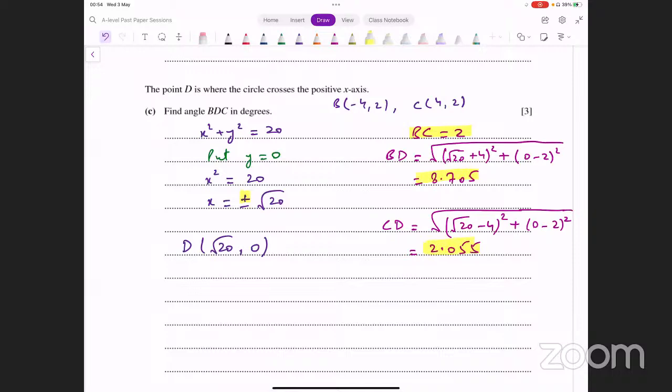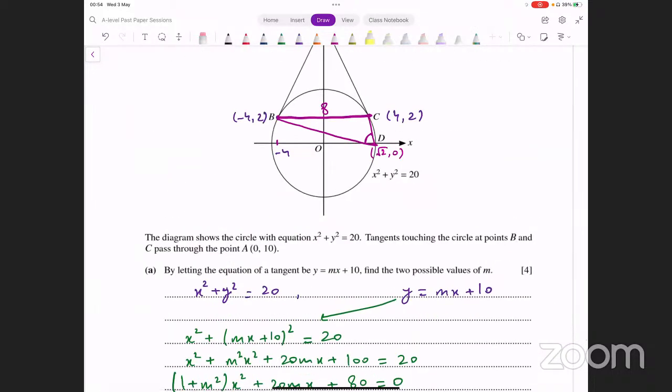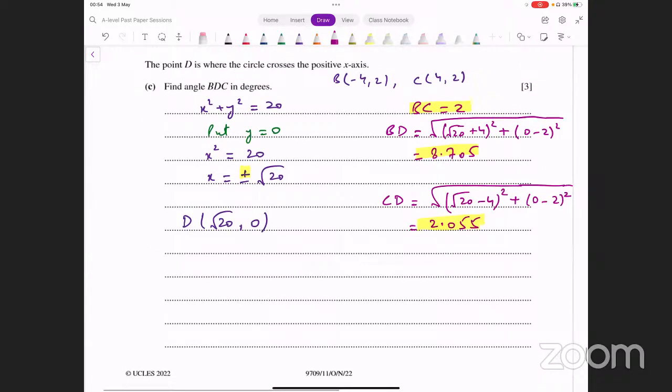हमें angle कौन सा चाहिए? हमें angle चाहिए D के ऊपर. तो D के opposite side कौन सी है? ये 8 वाली. So keep that in mind कि आपको कौन सी साइड दूसरी साइड पे रखनी है. So cosine rule वाला formula आप use कर लें, कोई भी form उसके use कर लें. If I use this form, it looks like this: cos of A is b square plus c square minus a square divided by 2bc. This is one form of the cosine rule.